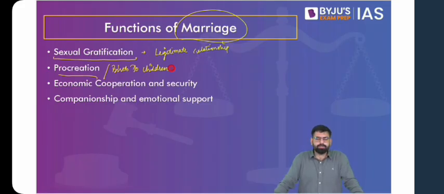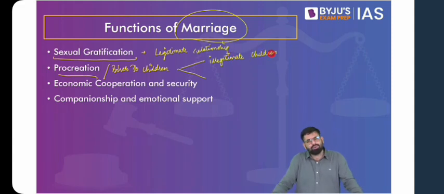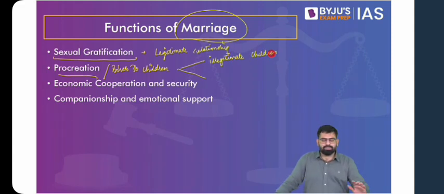But also, procreation or giving birth to children without marriage is one aspect, that of illegitimate children. These are newer ideas, giving birth to children and starting a family without getting married. So in the strict sense of the word, it will be considered illegitimate. But think about live-in relationships. Now they have legal backing in the sense that the Domestic Violence Act also mentions live-in relationships where domestic violence can be checked.